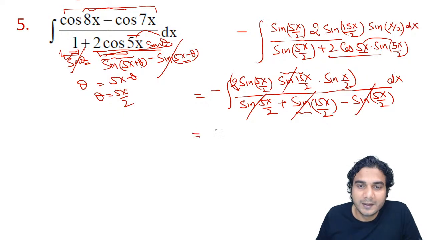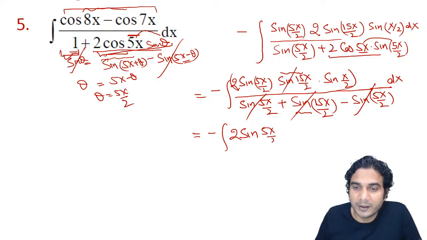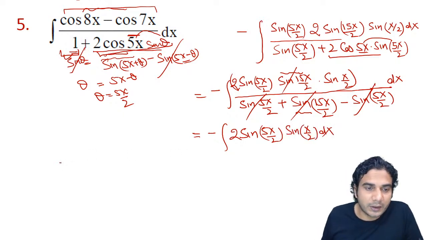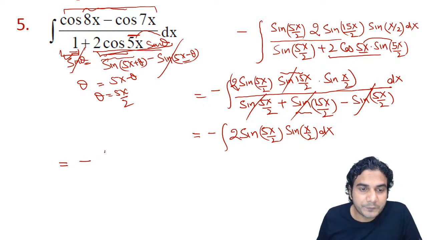So we'll cancel these two terms, numerator and denominator. Whatever is remaining, again apply the formula of 2 sine A sine B. So 2 sine 5x by 2 into sine x by 2. You can express this product as a summation. So what is the formula of 2 sine A sine B?